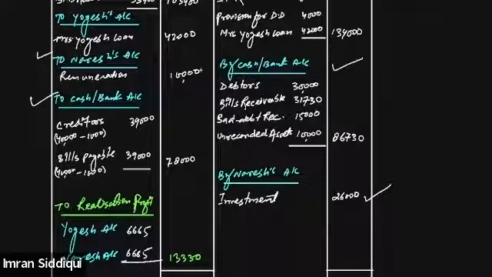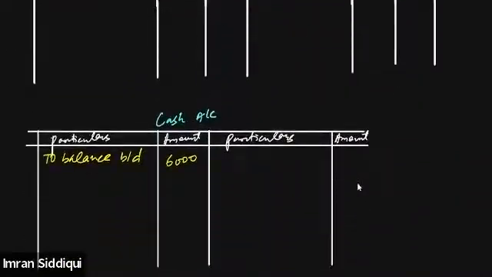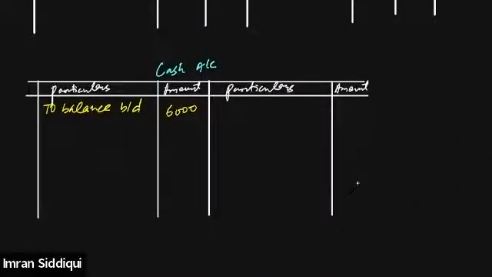What is the total of the credit side cash account? It is 86,730. So this will be transferred to the debit side of the cash account. We'll write down 'To realization account', and the amount will be 86,730.